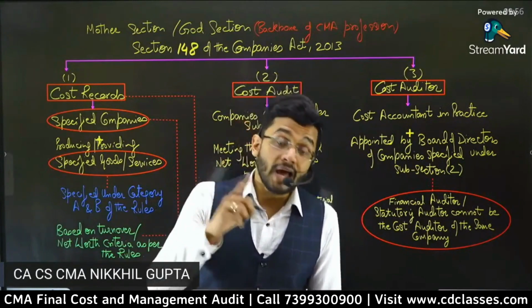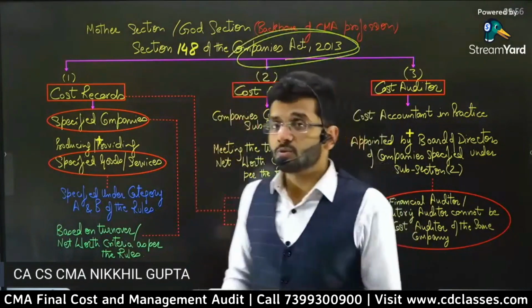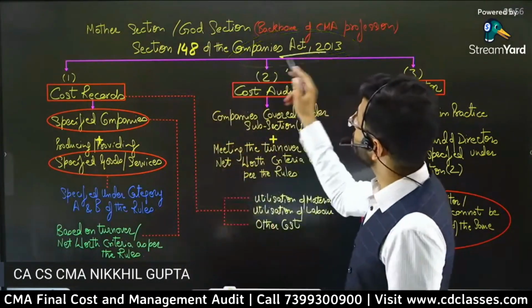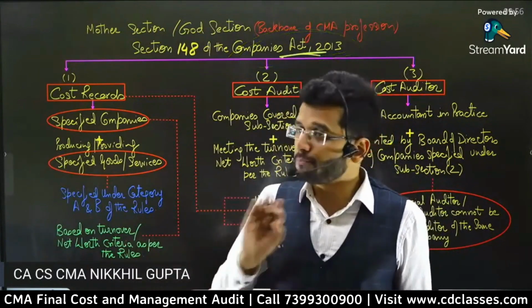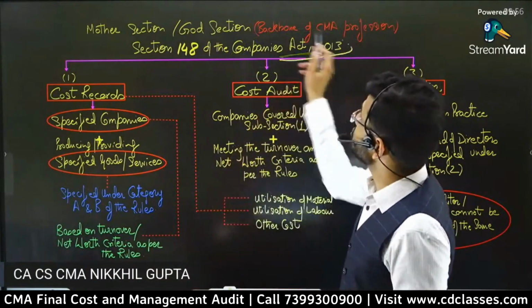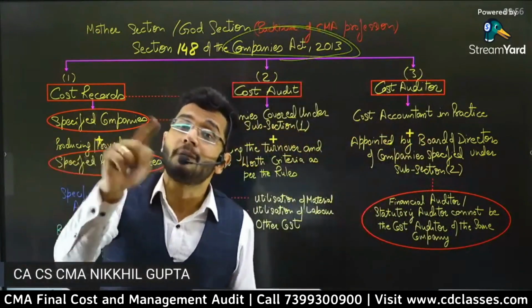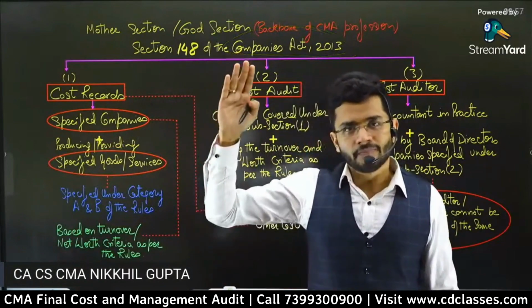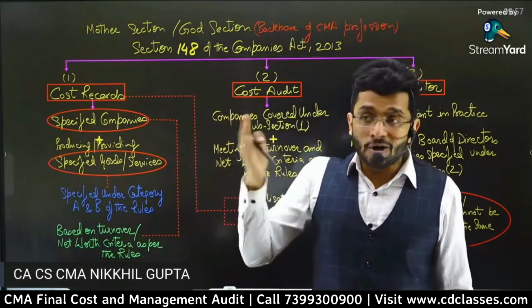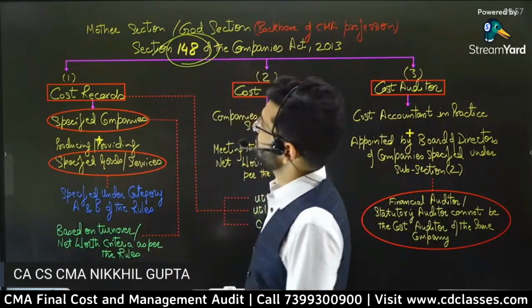Get lost. But as soon as the provision for cost audit is introduced in the Companies Act, as soon as it becomes law, if you don't follow this law, then your company will be shut down, will be locked, will have penalties and prosecutions. If those strict measures are adopted by the Companies Act, only then that audit becomes powerful. So an audit without a supporting law is useless. So audit has to be supported by some law, and the law which supports cost audit is Section 148 of